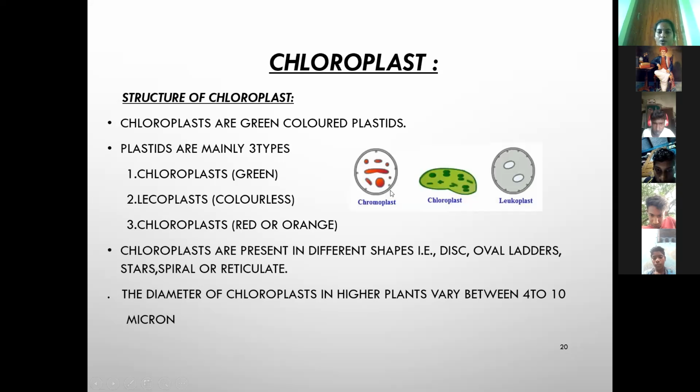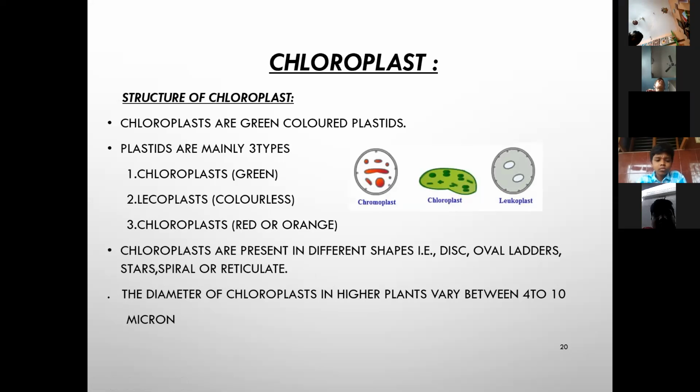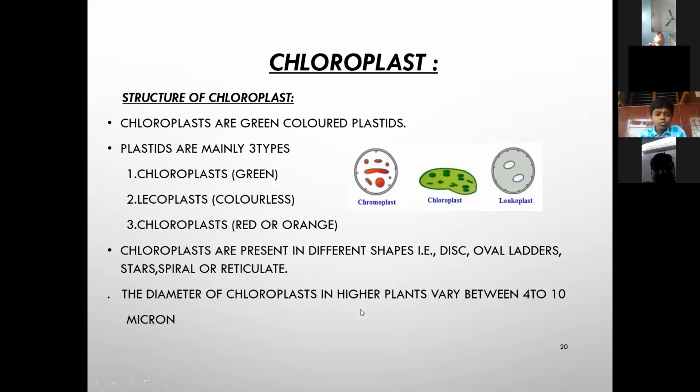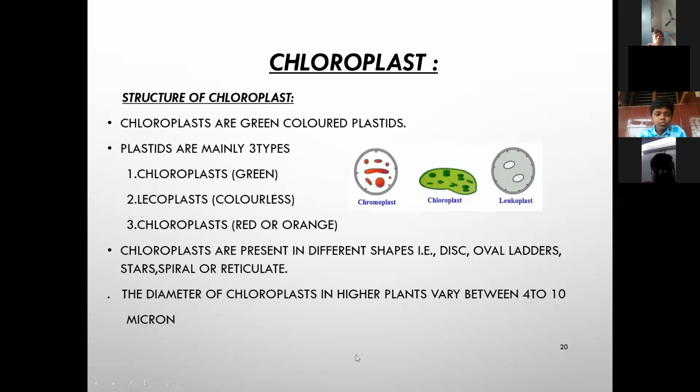This is the chromoplast, this is the chloroplast, and this is the leucoplast. Chloroplasts are present in different shapes, that is disc or oval, ladder, stars, spiral or reticulate shape, any shape. The diameter of the chloroplast in higher plants varies between 4 to 10 micron.